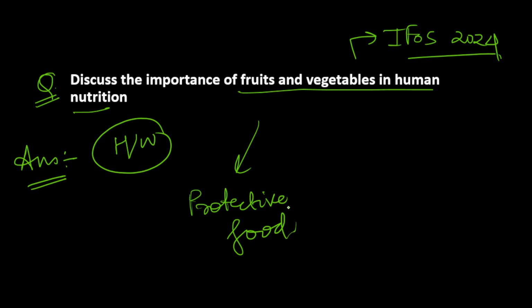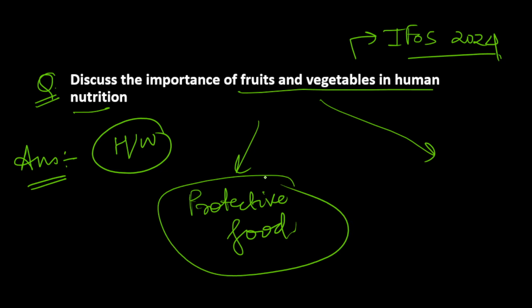We can also link them with Indian culture, how Indian culture has a lot of emphasis on fruits and vegetables. When we worship God, we offer fruits, generally not vegetables, generally fruits. So these things can be mentioned. As the question is about human nutrition, try to stick to it: it is a protective food. We all know that food is of three types: energy giving foods, body building foods, and protective foods. Fruits and vegetables generally come under protective foods because of the certain nutrients which they provide. And it is your homework, so write a good conclusion and comment it down.